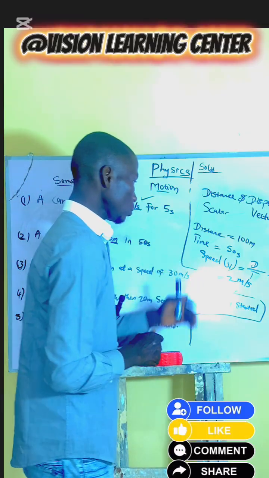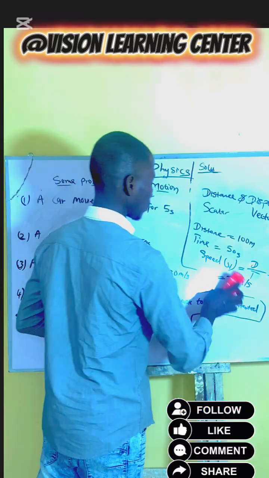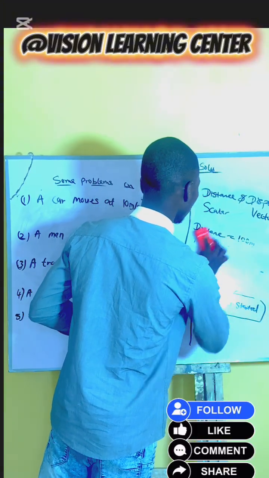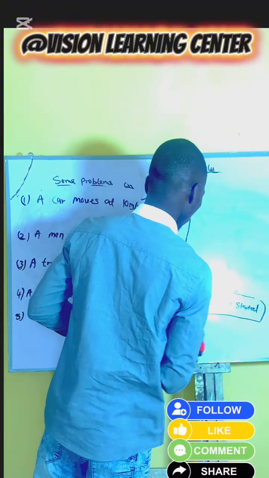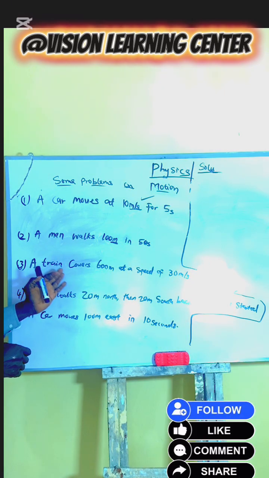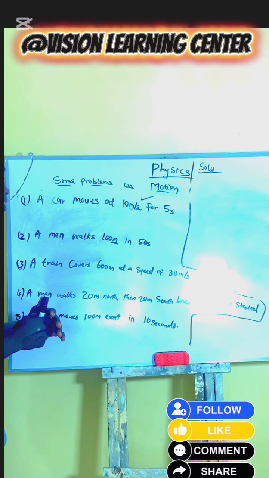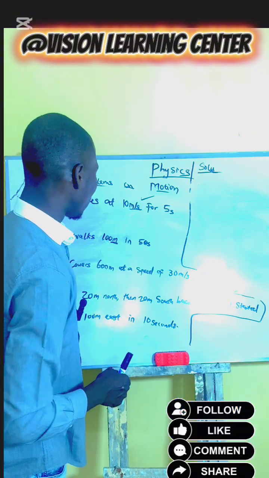Okay. Let's solve for number 3. A train covers 600 meters at a speed of 30 meters per second.